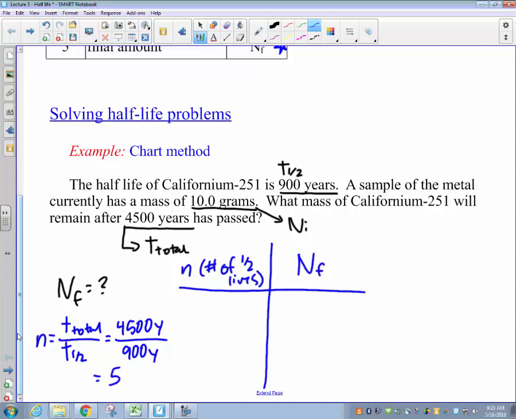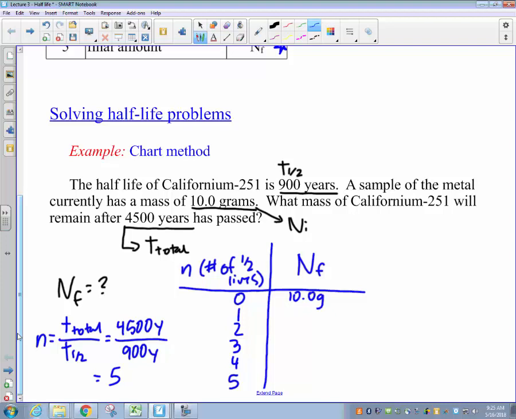Into my T-chart, I'm going to put 0, 1, 2, 3, 4, and 5, showing the number of half-lives that we expect to occur over the course of time. And on the right-hand side, I'm going to work through and figure out how much remains after each half-life. Now, we've got an easy place to start here. After 0 half-lives have gone by, none of it will have decayed, and as such, we'll have the entire sample present. We were given an initial amount of 10.0 grams, so we'll label that. After 0 half-lives, we have a mass of 10 grams.